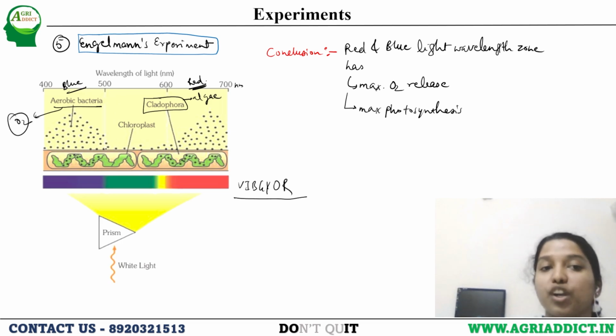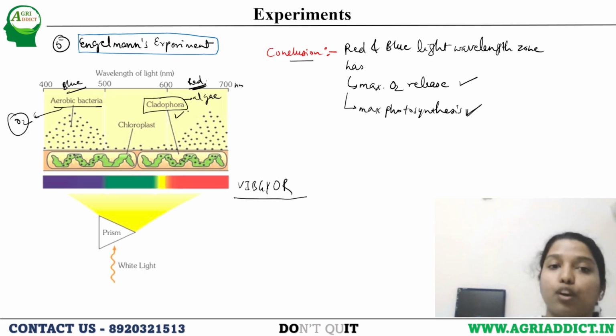It means more oxygen production is taking place in the blue region and the red region. So the conclusion he made was that the red and blue light wavelength zones have maximum O2 release, and hence they have the maximum rate of photosynthesis. That's what Engelmann said in his experiment.